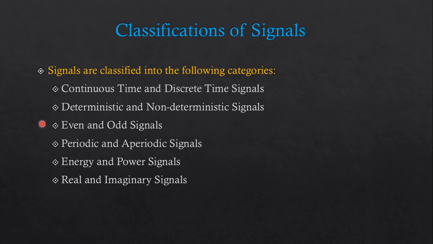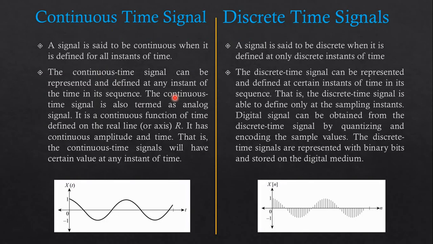Now we are going to study each and every type in detail. So first, starting with continuous time signal and discrete time signal. So what is continuous time signal? A signal is said to be continuous when it is defined for all instants of time. For all instants of time, it means at any given point of time we require some kind of information.